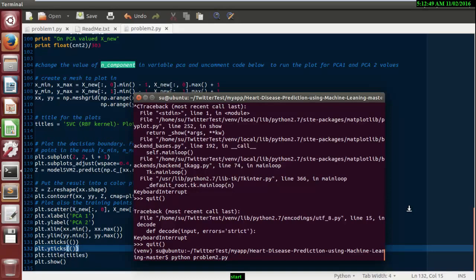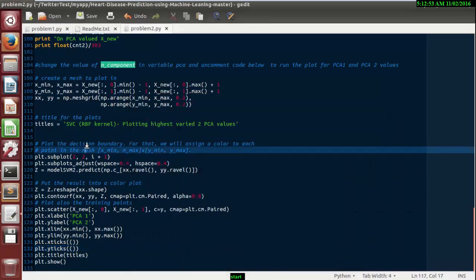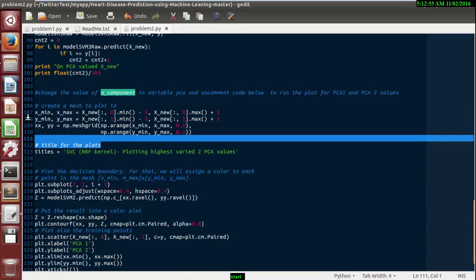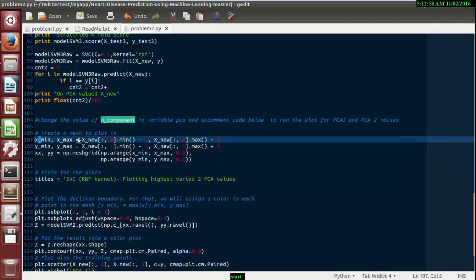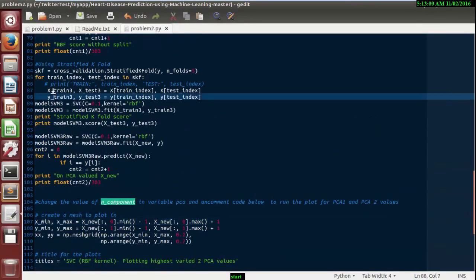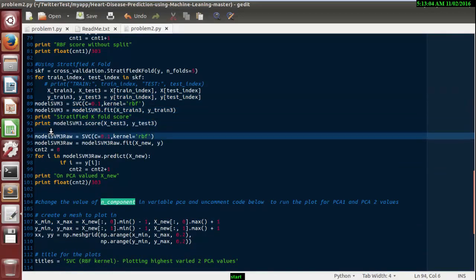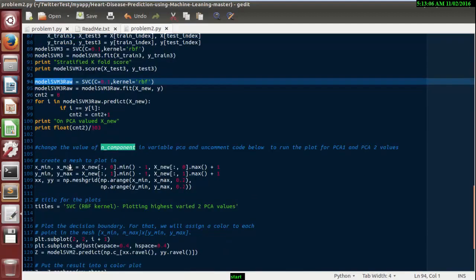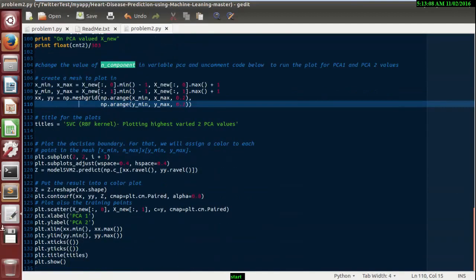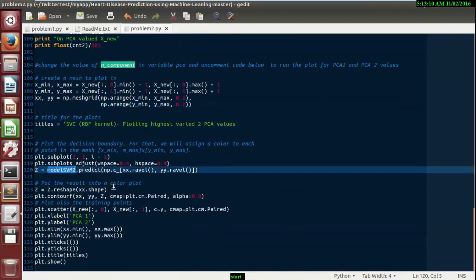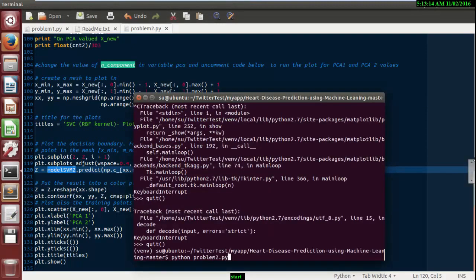First let me show you the mesh plot with x train, y train and the SVM model. Print, reshape, plot contour. So okay, here we go.